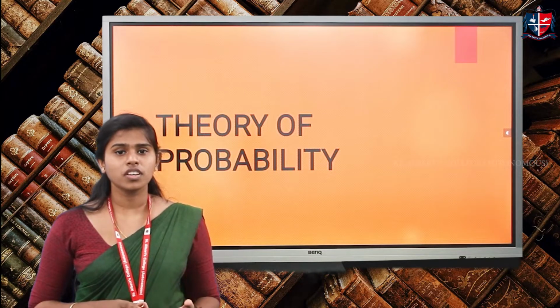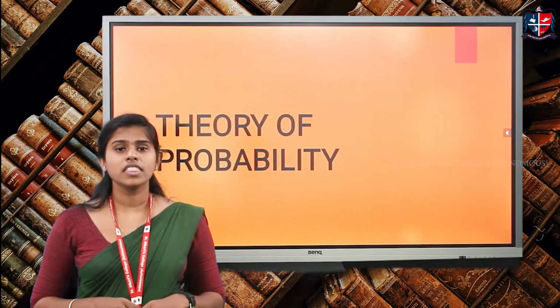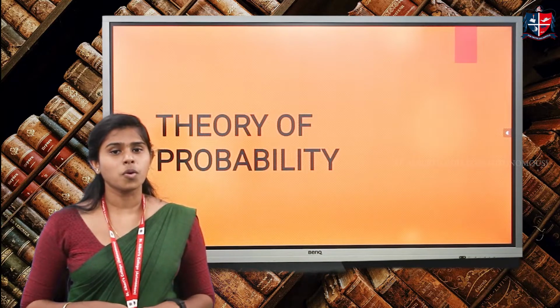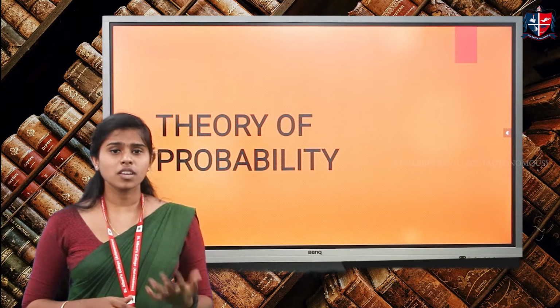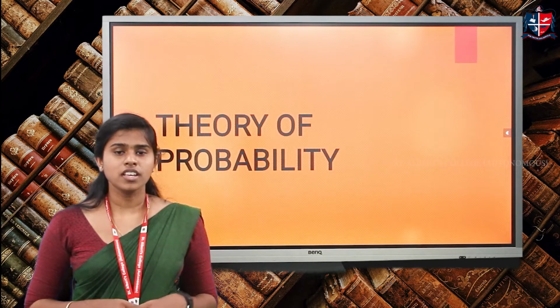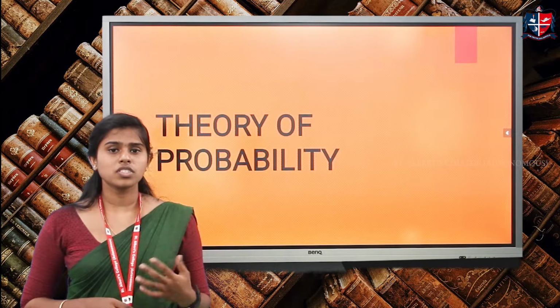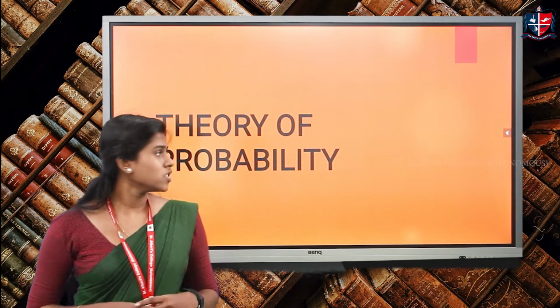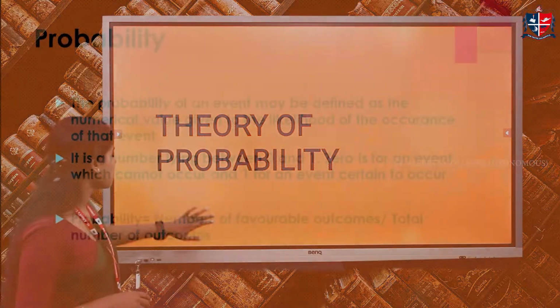If we are not sure whether it will happen or not, then we use statements like likely, possibly or probably. In some scenarios, we may use probability to predict events. For some events we are not sure, so we use the likelihood of the occurrence of the events. So let's have a look at what probability is.